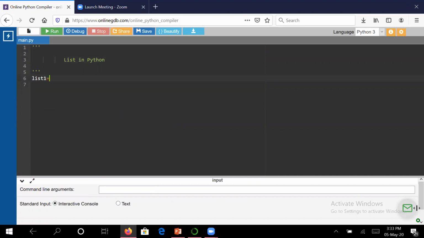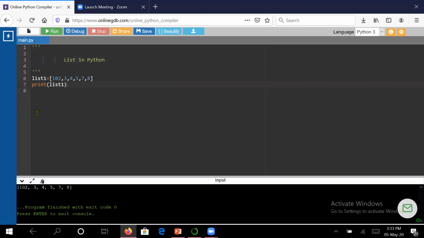See here, I am creating the first list, list1. Suppose I am randomly taking some elements in it. You must be relating it with the arrays that you all learned. Exactly, these are like arrays, but in just a moment I will tell you the difference between arrays and lists. I have taken one list and I am printing it. Just click on run here. This way you can see it has printed the list. Let us delete this portion.